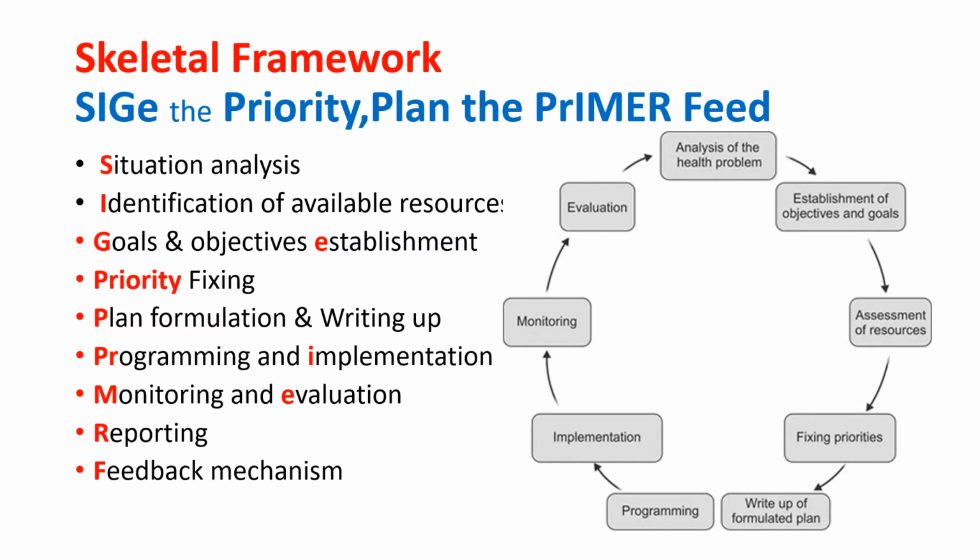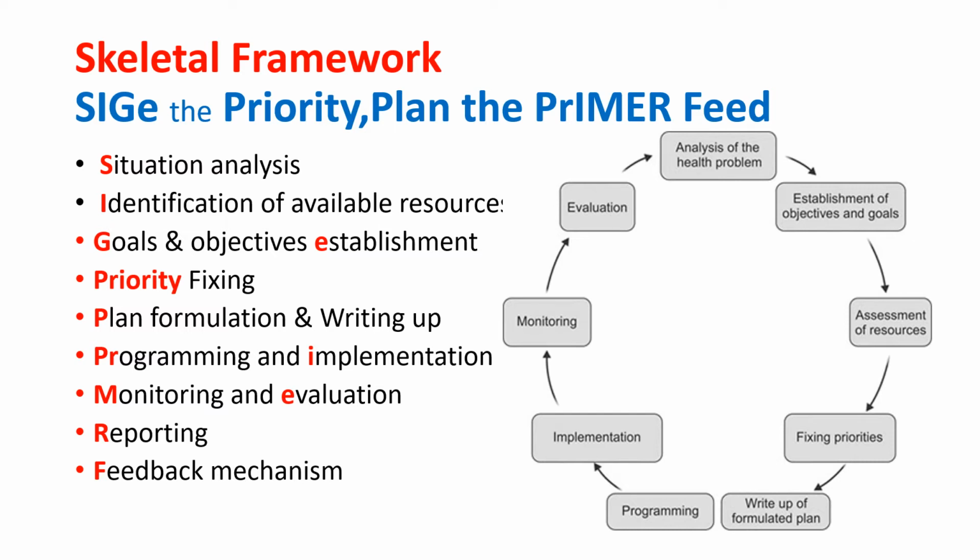Then programming and implementation. So PR stands for programming and I stands for implementation. Whatever programming you have planned has to be implemented, only then you can take care of the problems.